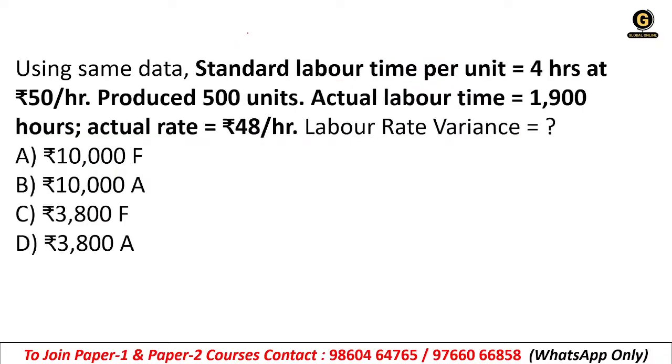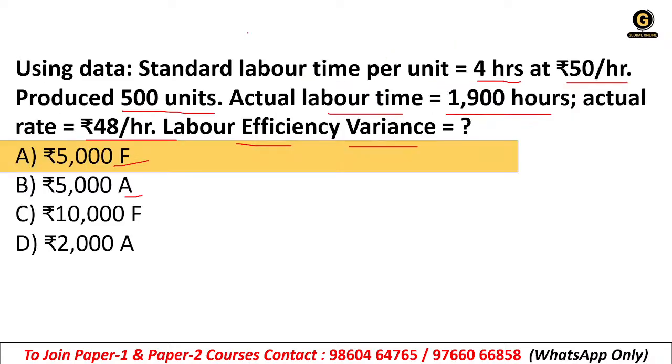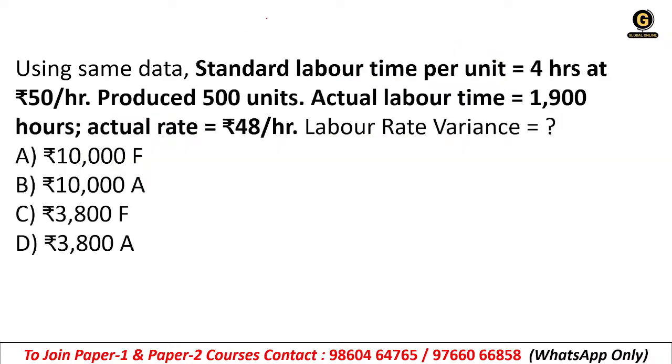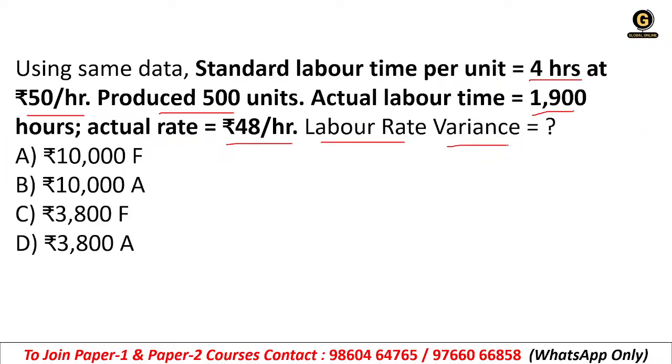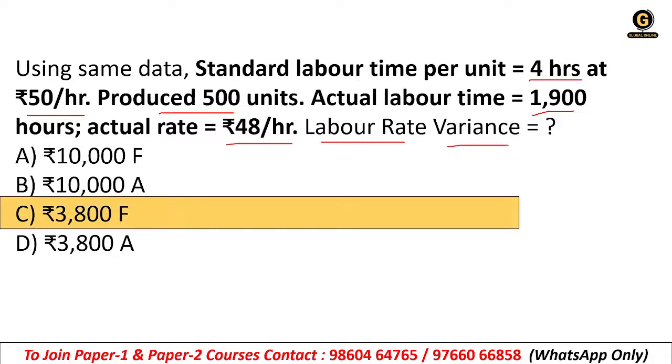Using same data, that means the previous data that we have taken for this question, standard labor time per unit 4 hours at 50 rupees per hour, produced 500 units, actual labor time is 1900 hours, and actual rate is 48 rupees per hour, right? So what will be the labor rate variance? Here we have calculated labor efficiency variance, and here the labor rate variance, right? So right answer will be option C, 3800 favorable.